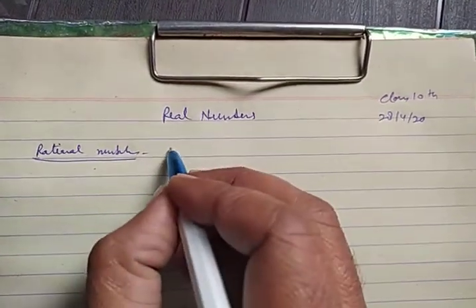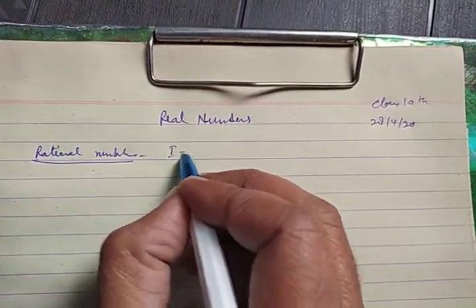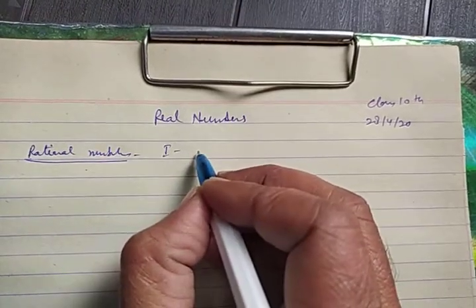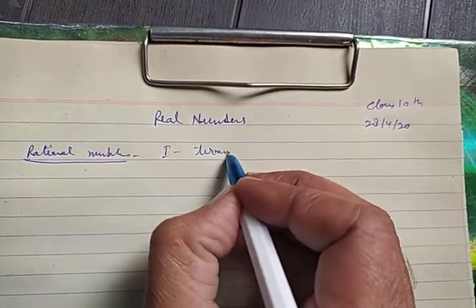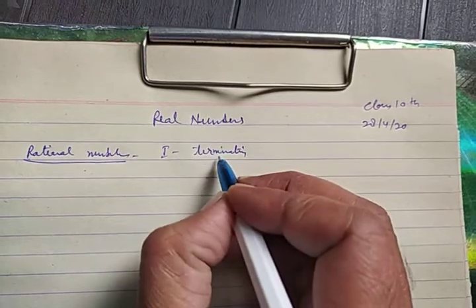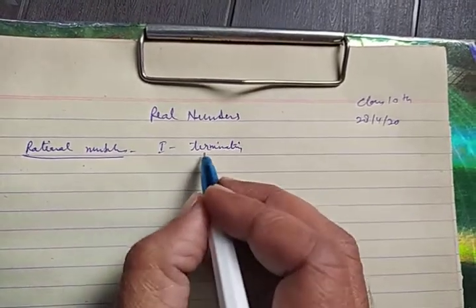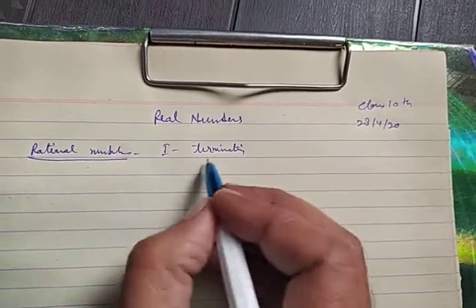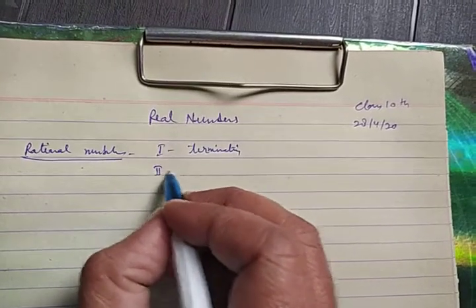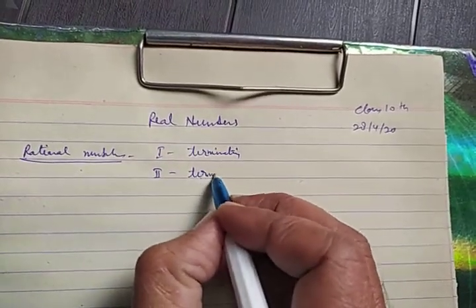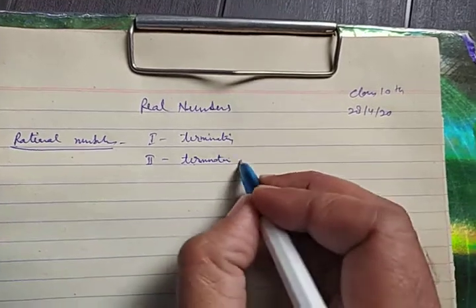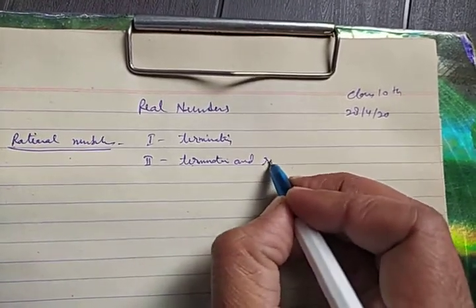Rational numbers were of two types. First was terminating. Terminating means the decimal representation of the rational number was terminating. I will take the example later on. Second was non-terminating and recurring.